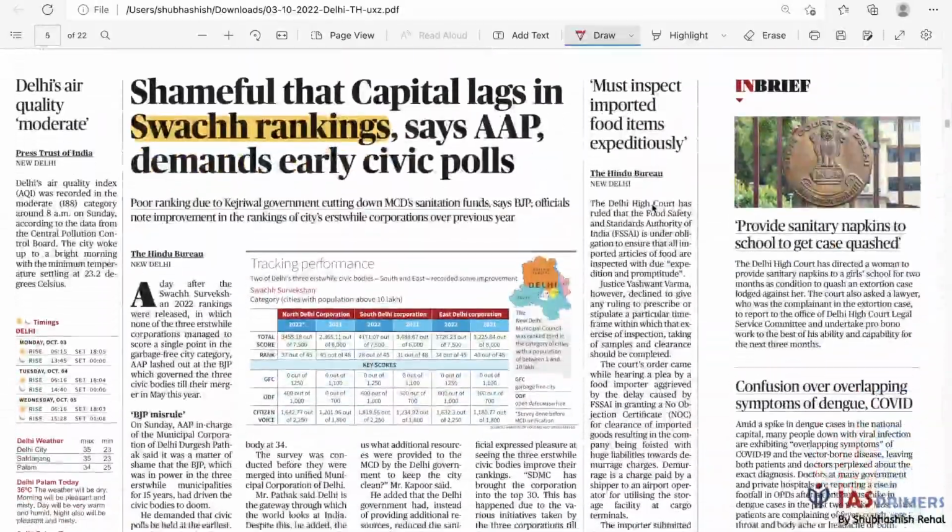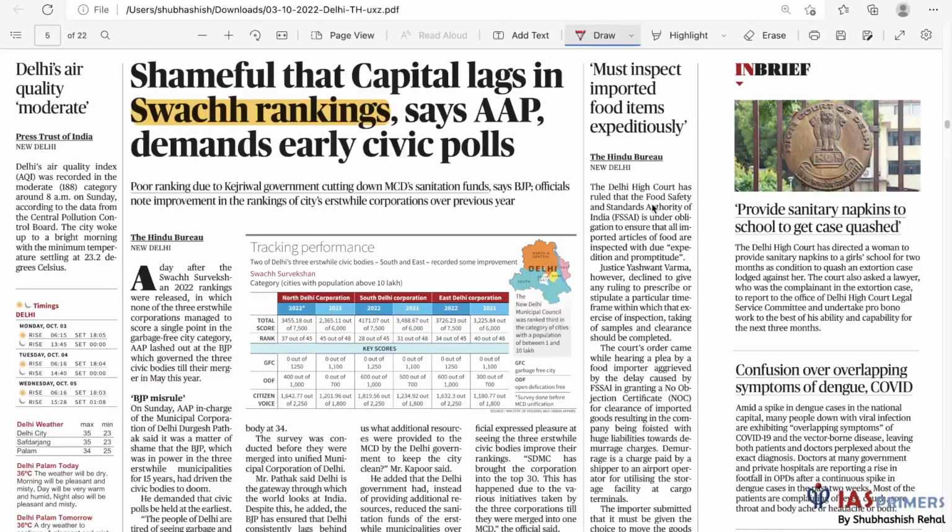Okay, let's move forward. Shameful that capital lags in Swachh rankings, says Aam Aadmi Party, demands early civic polls. We're not interested in this because I've read this, I didn't get much. What we are interested in is Swachhta rankings, and what the government is doing to improve them. Now, this is obviously about the Swachhta Abhiyan of the government, and the Swachhta Abhiyan of this government is two: one for urban and the other for rural India.